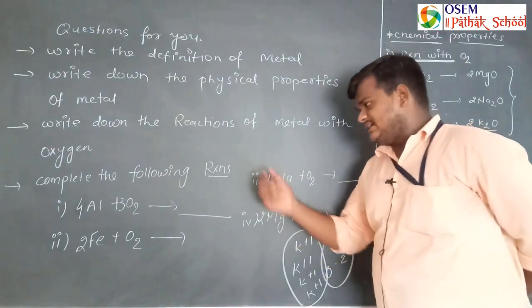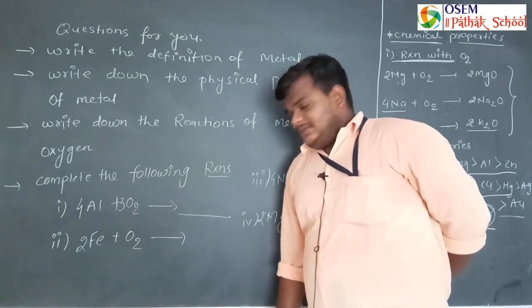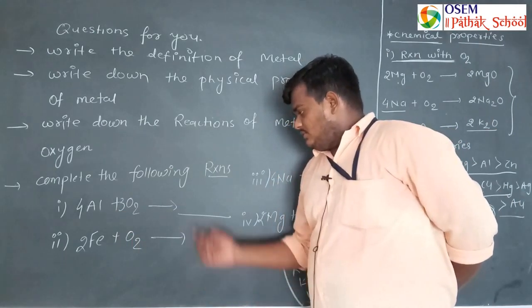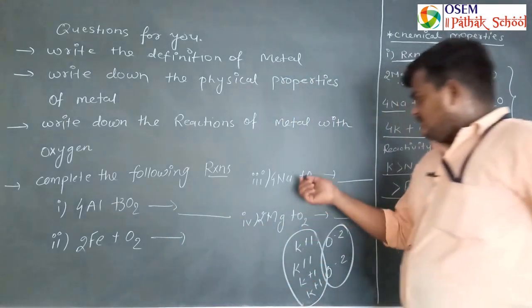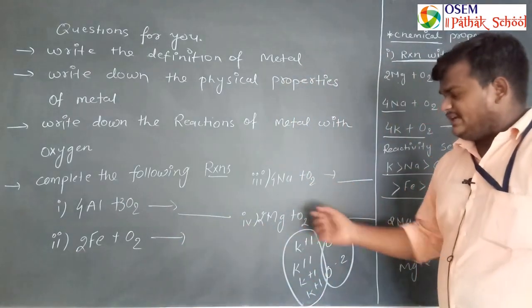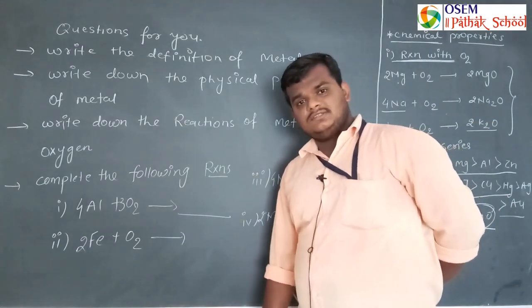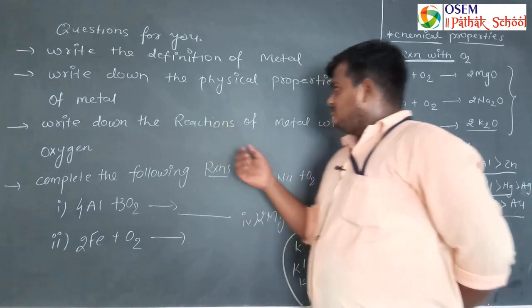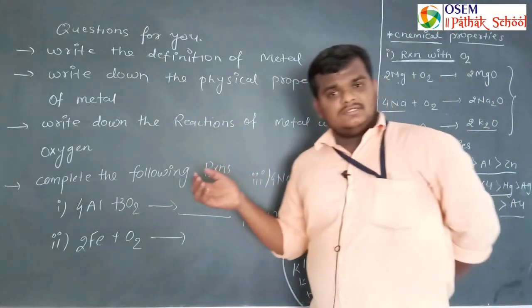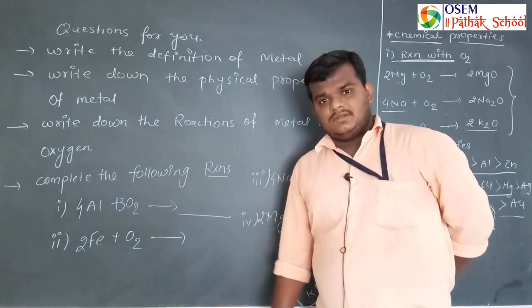And here a few reactions are given that you have to complete. 4 aluminium reacts with 3O2. So what is obtained in the product? Sodium reacts with oxygen and magnesium reacts with oxygen. And here you have to write the product. So this is a small topic from your syllabus. In the upcoming lecture we will move on to another part of this chapter. Thank you.